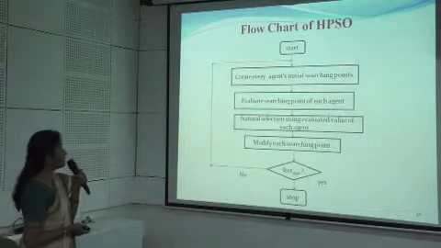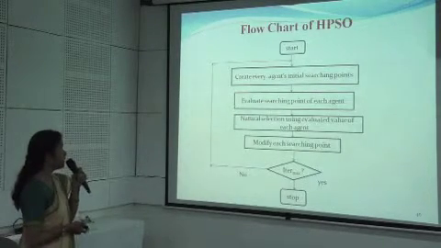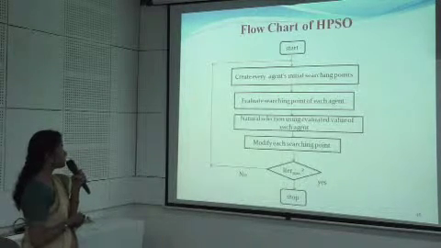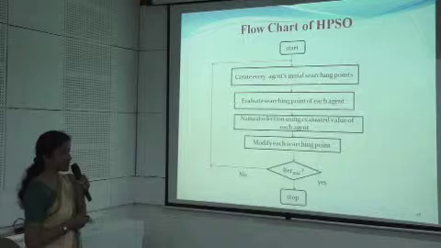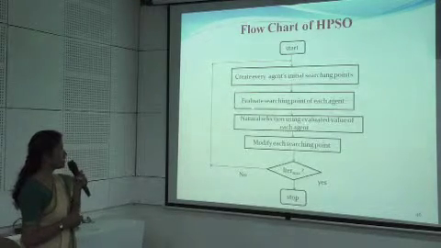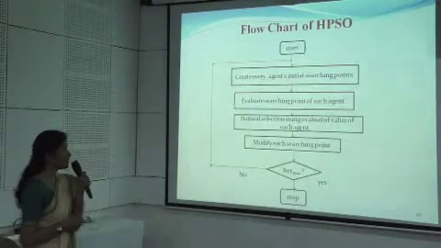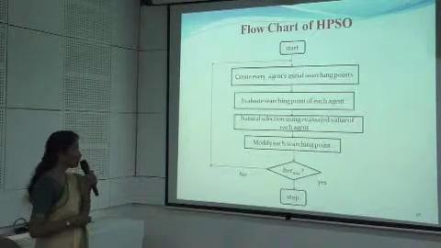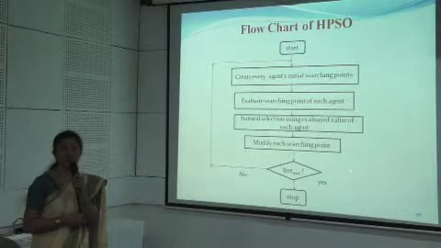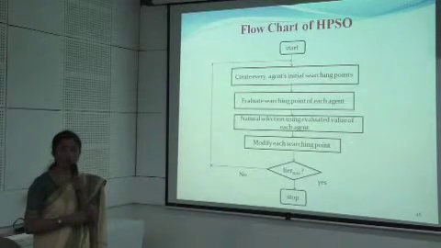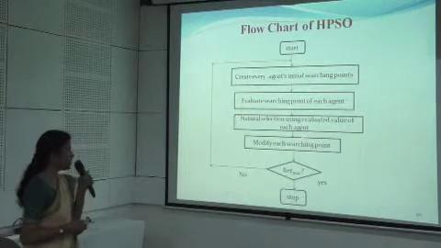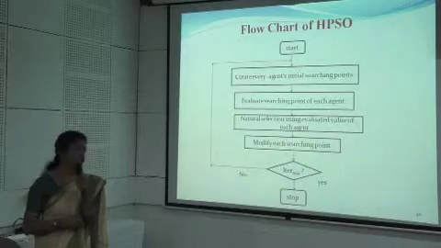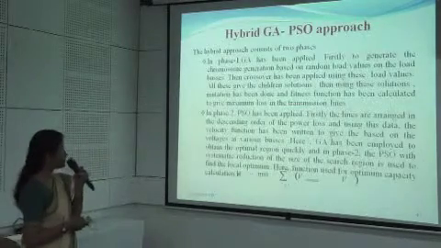This will be the hybrid PSO. This flowchart comprises, again we say, the first step is to create the initial agent for the searching point, then evaluate the searching point, then by natural selection and evaluation of each agent, modify the searching point. This is the simplest form of the flowchart representation of the hybrid PSO. We check whether the iteration has reached the maximum or the system has converged, and then we stop the iterations.